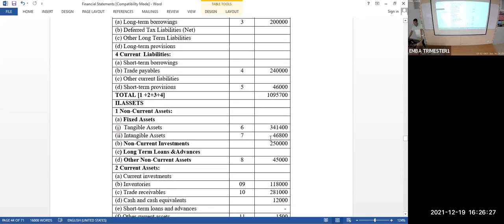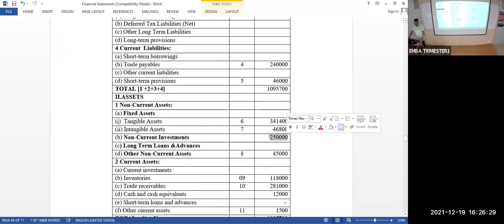Yes, see, 2 lakh. Directly they have written it here without a note number, because only one item is there. So it is coming under non-current investments, long-term investments. Investment means surplus money is kept outside the business to earn some return. Okay, next item.